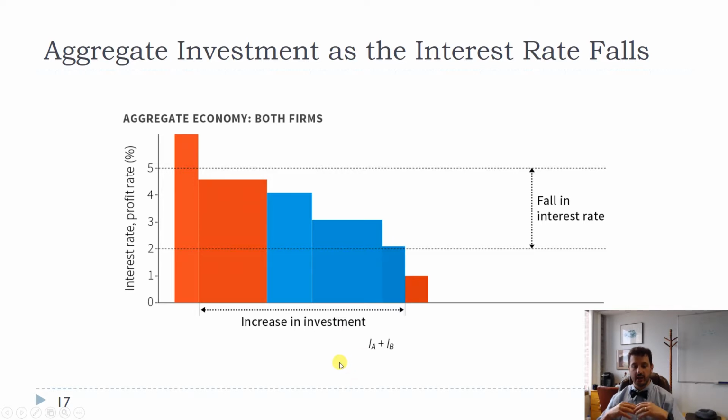And of course, in an economy like the United States, we have millions of firms, and so they're all looking at different projects, all deciding how much to invest. And as the interest rate falls, more of those projects will now be profitable, and so the investment will increase in total.